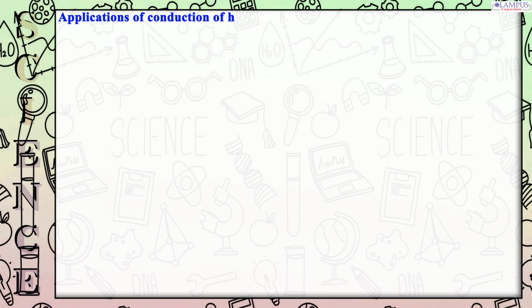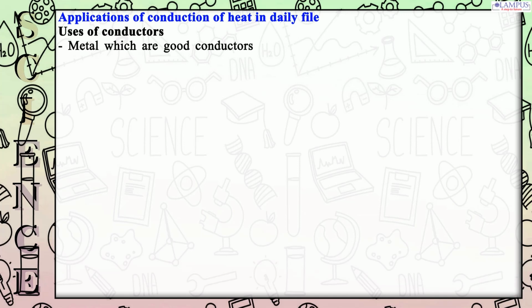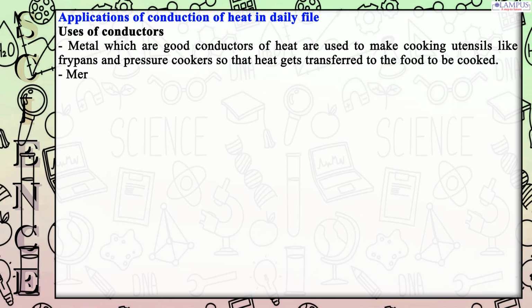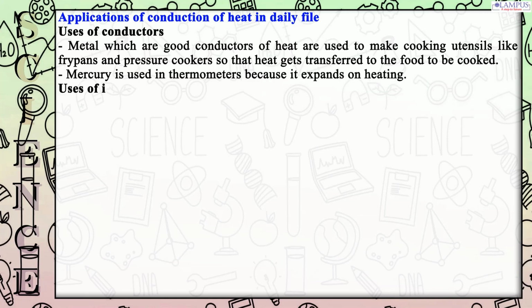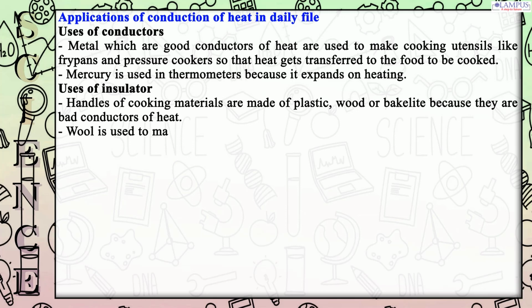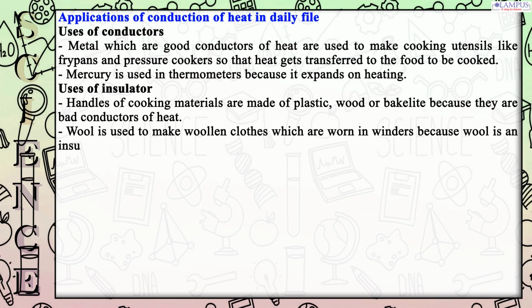Applications of conduction of heat in daily life. Uses of conductors. Metals which are good conductors of heat are used to make cooking utensils like fry pans and pressure cookers so that heat gets transferred to the food to be cooked. Mercury is used in thermometers because it expands on heating. Uses of insulators. Handles of cooking materials are made of plastic, wood or bakelite because they are bad conductors of heat. Wool is used to make woolen clothes which are worn in winters because wool is an insulator and traps the body heat.